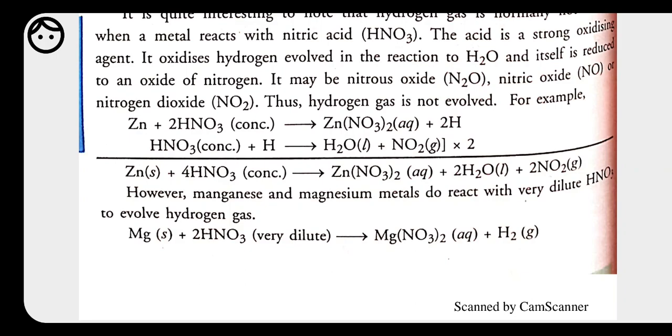See the second example, in which magnesium reacts with nitric acid, and then formation of magnesium nitrate plus hydrogen gas takes place. Why is hydrogen gas released here? Because this nitric acid is very much diluted. So this is the very common question that is mostly asked, that why we do not use nitric acid for the reaction of metal with acid. So this reason you have to write: because of the strong oxidizing nature of nitric acid, it oxidizes hydrogen into water molecule. That's why we do not use nitric acid for reaction between metal and acid.